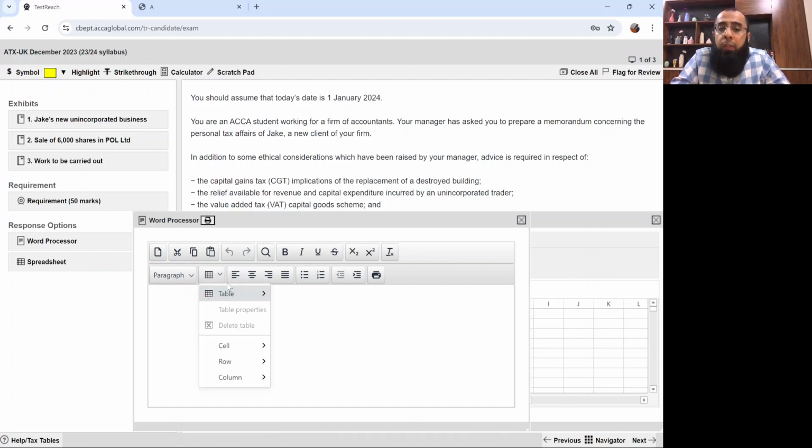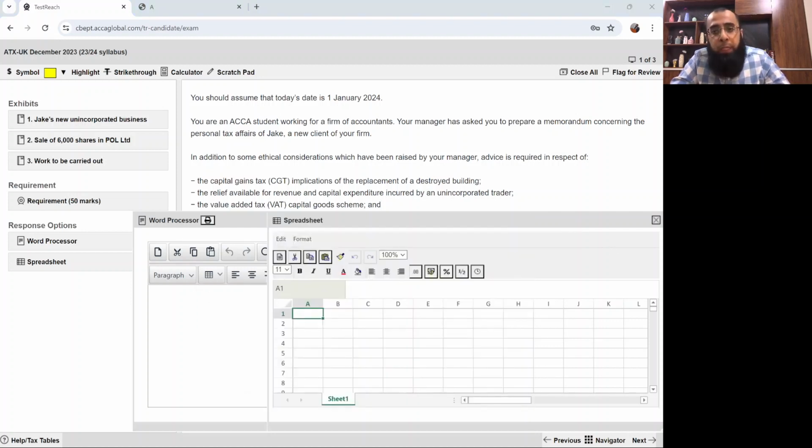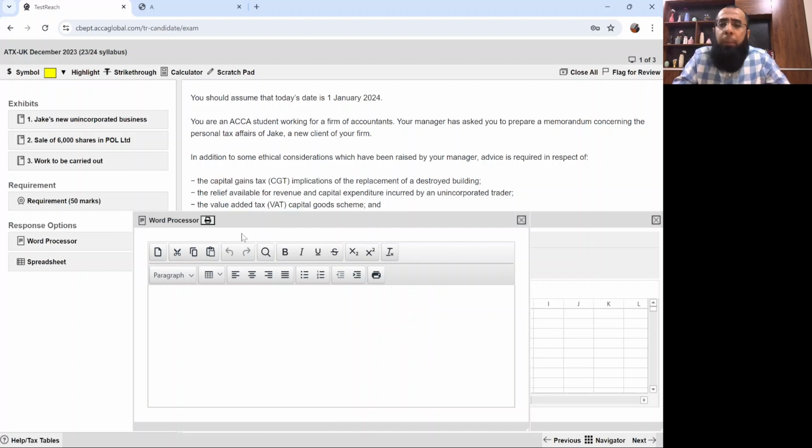And wherever you have to do calculation, I recommend to use a table rather than the spreadsheet. It's my personal opinion that solving the complete answer on a single screen is much better rather than shifting to the spreadsheet again and again. But if someone wants, they can use a spreadsheet for calculation purposes. I'll be giving you a complete guide on how I recommend it and what options you have. It's completely the choice of the student whether you want to use a spreadsheet or not. That's not mandatory. I recommend that we'll be typing the entire answer. If we have to do any calculation anywhere, we'll just add a table, use our calculator, and develop the answer on a single screen.